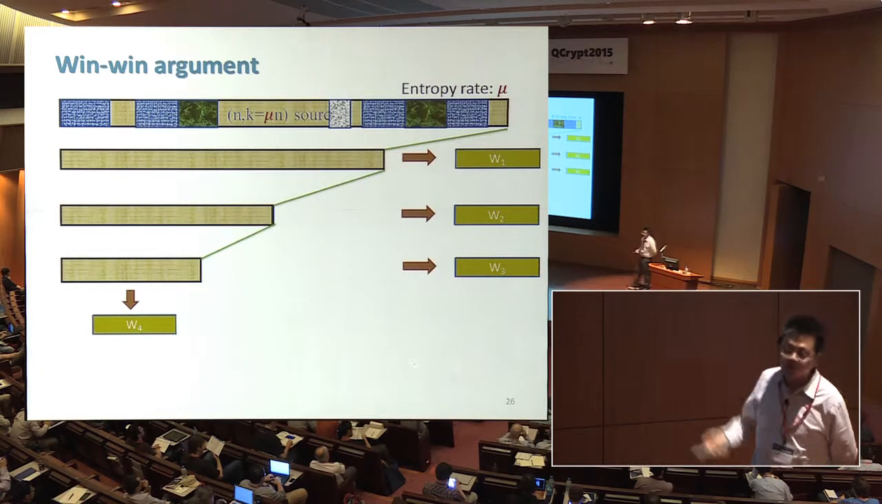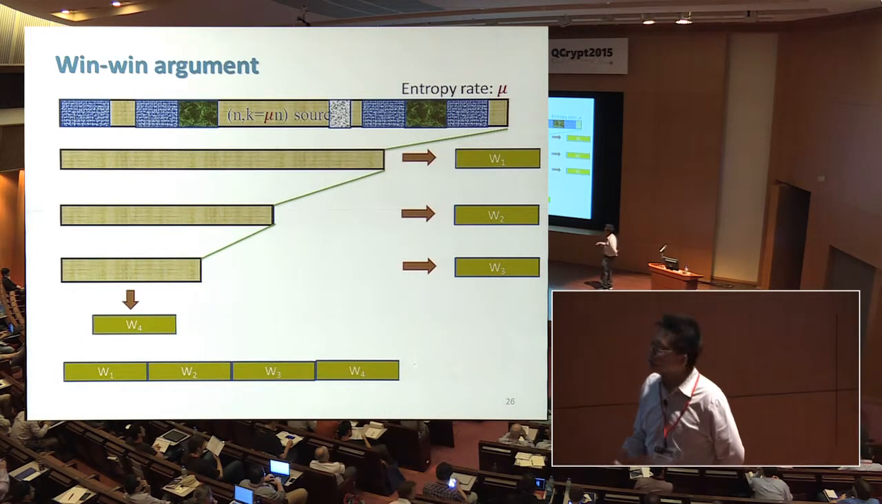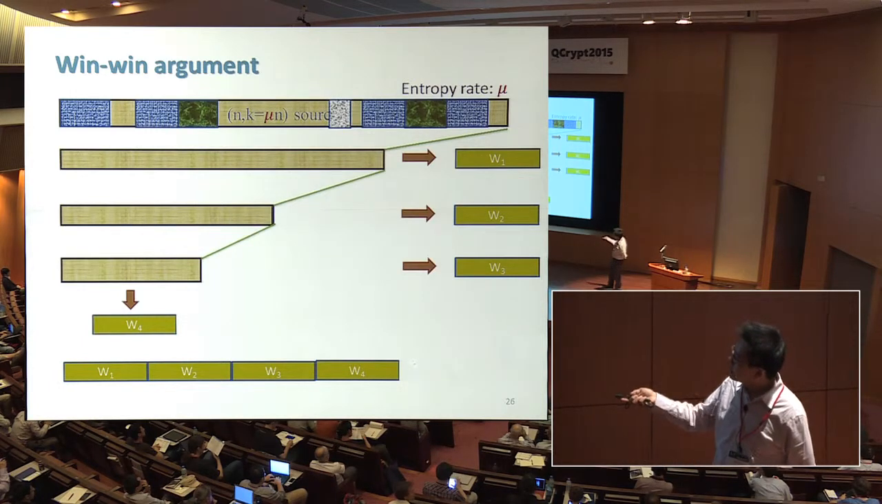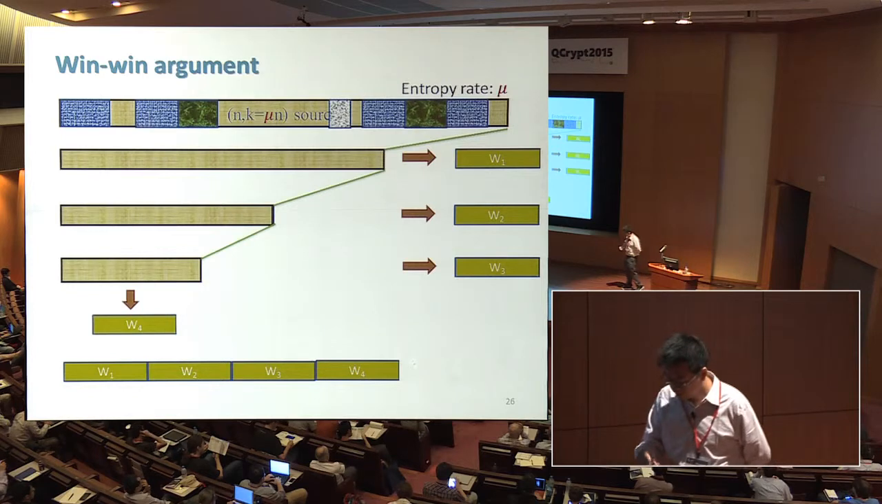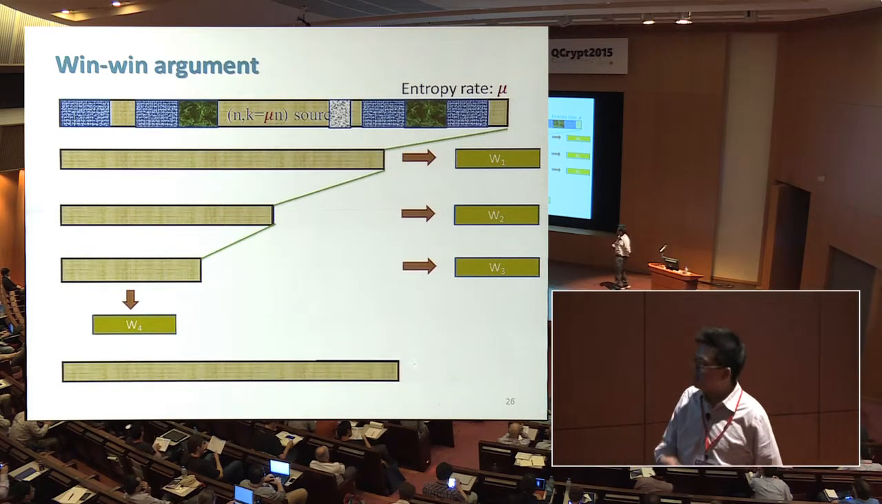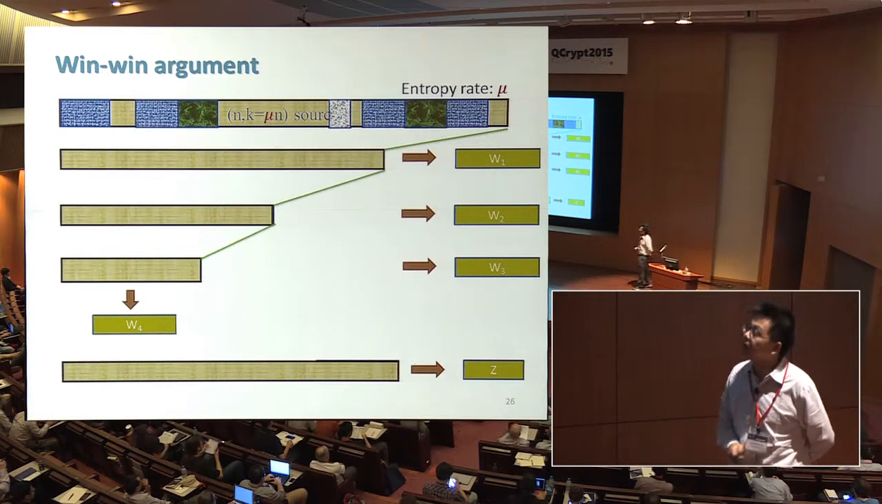Now you get a few candidates. You don't know which one is uniform, but you can just put them together. You know one of them is uniform. So the entropy rate is actually a quarter in this example. It's pretty high. So you do this non-win-win simple construction again, and then you get the final output. So this is the high-level idea.